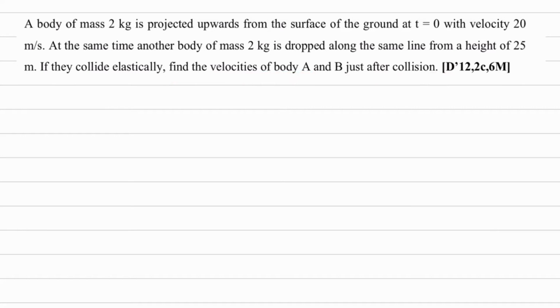So I'll draw the diagram for this question now. This is one ball on the top side. This is one ball on the bottom side. Now suppose the bottom ball is A and the top ball is B, and here mass is given. I am considering this as a ball. Now the distance is given here. I'll mark the distance. Suppose this is ground. So this distance is given as 25 meter height.